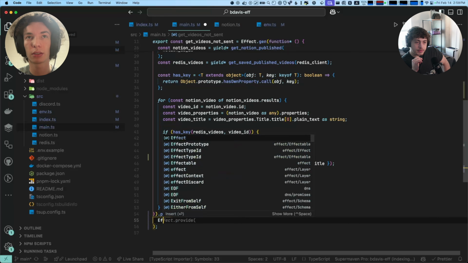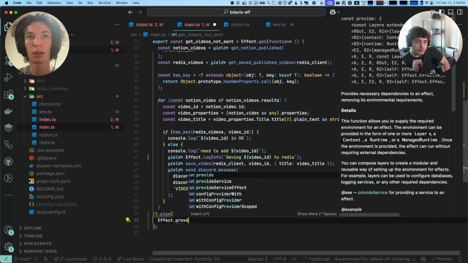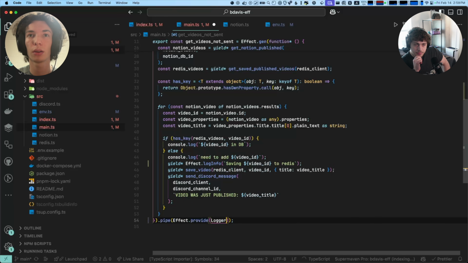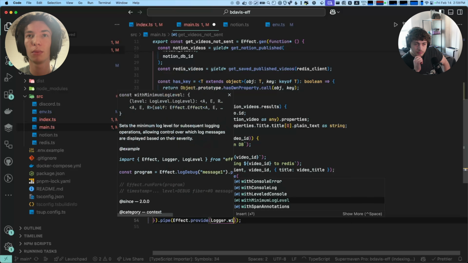Actually, here, let's see, effect dot provide logger dot with minimum log level.